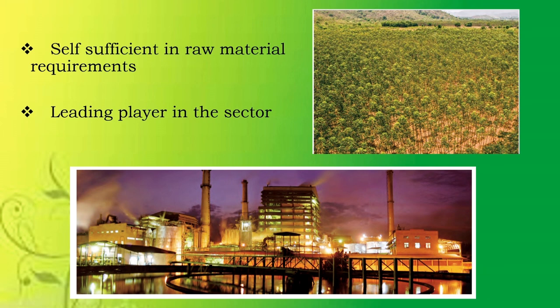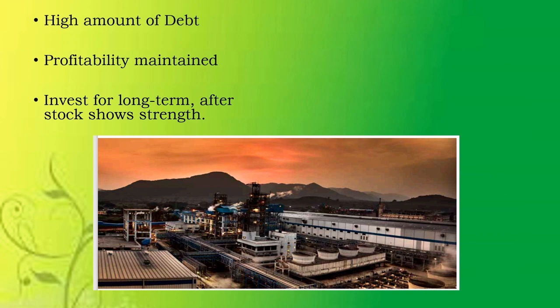So whenever raw material prices fluctuate in the outside market, it generally doesn't affect the company, and it is able to control its raw material cost. It is also a leading player in the sector, in the sense that its brand presence is quite good. Hence, in the future, it could lead the paper sector in India.